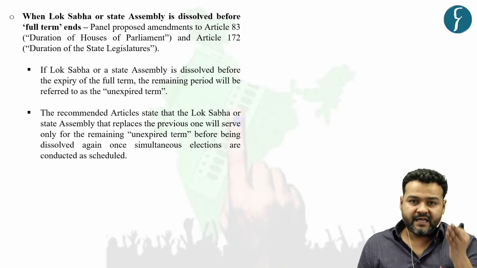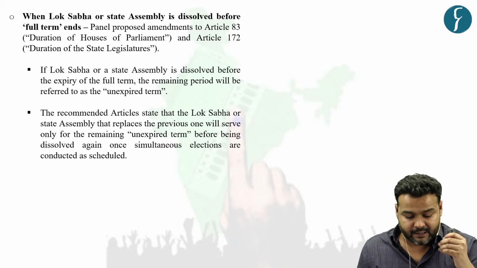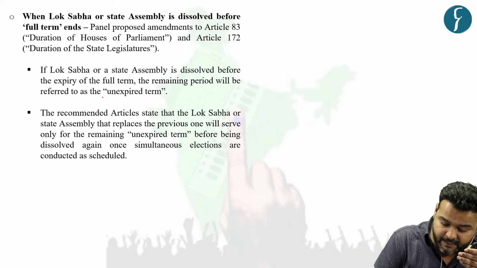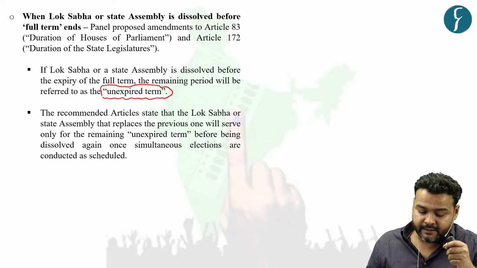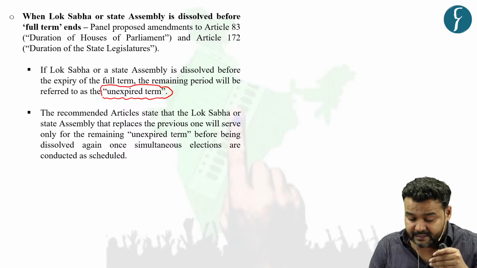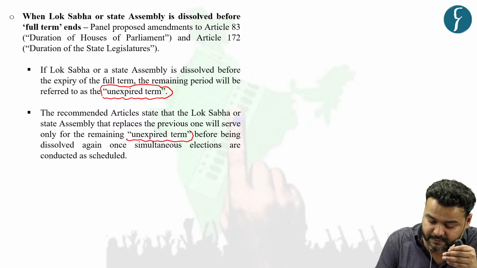Further, we had seen the issue of practicality of 5-year terms. Now, for that, another important term which is coined by this panel is unexpired term. So, it has recommended that the Lok Sabha or State Assembly that replaces the previous one will serve only for the remaining unexpired term.